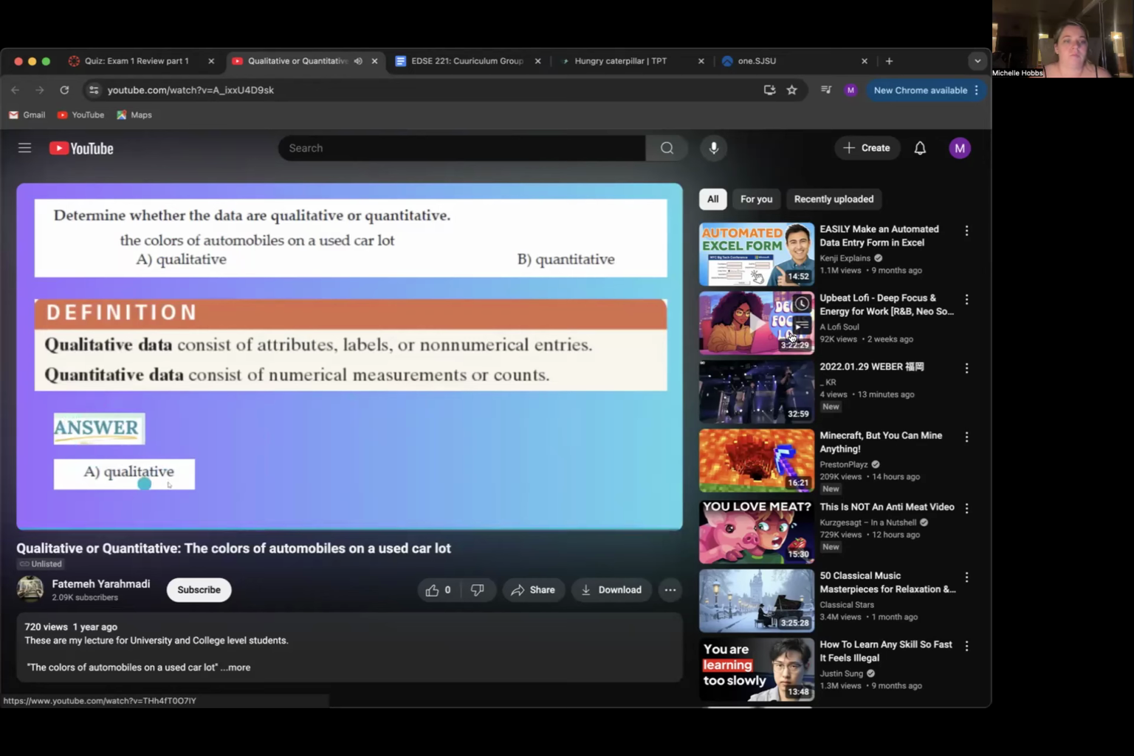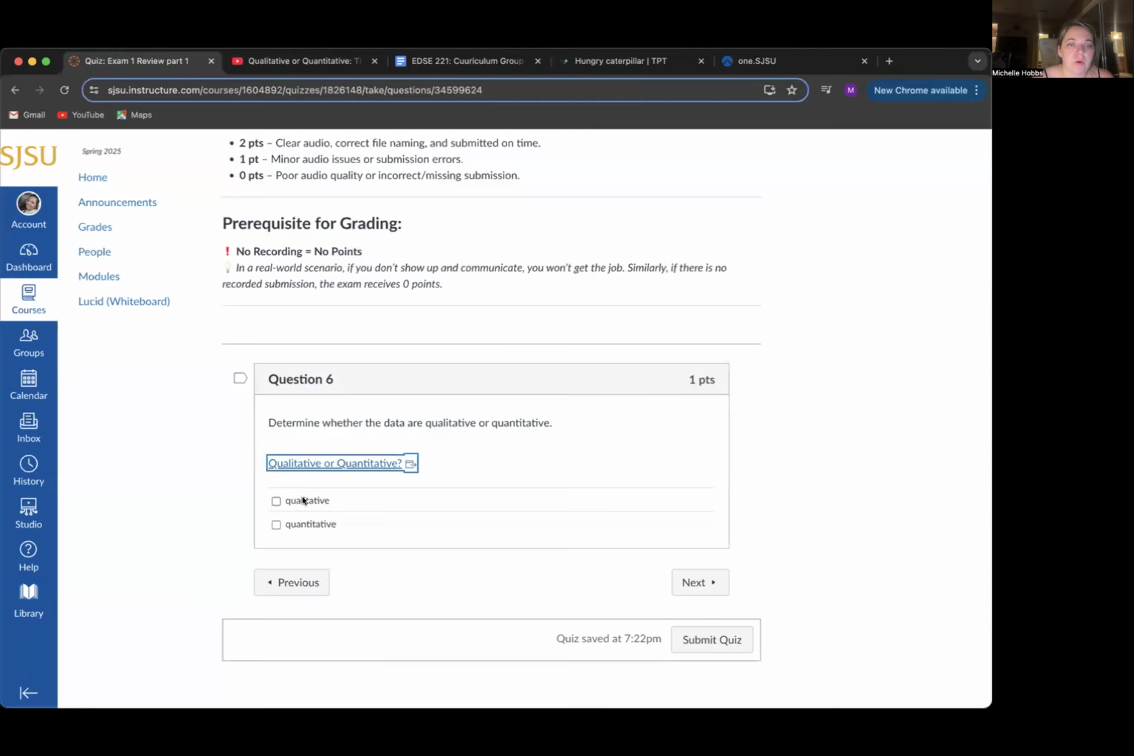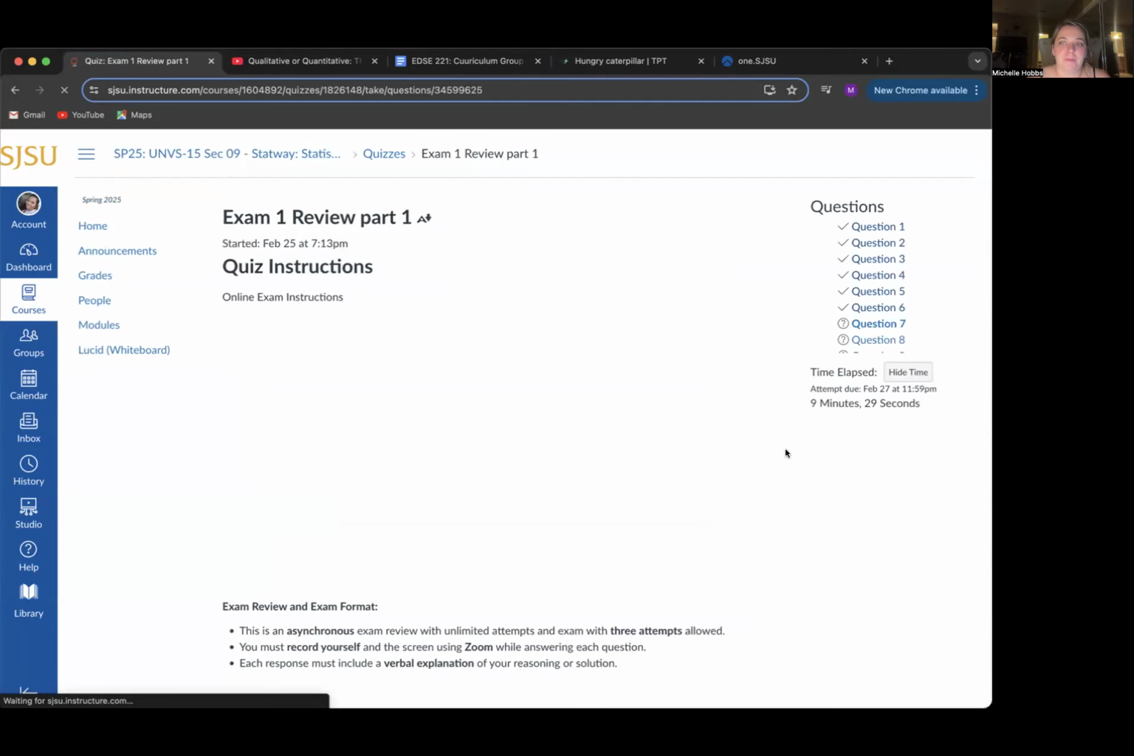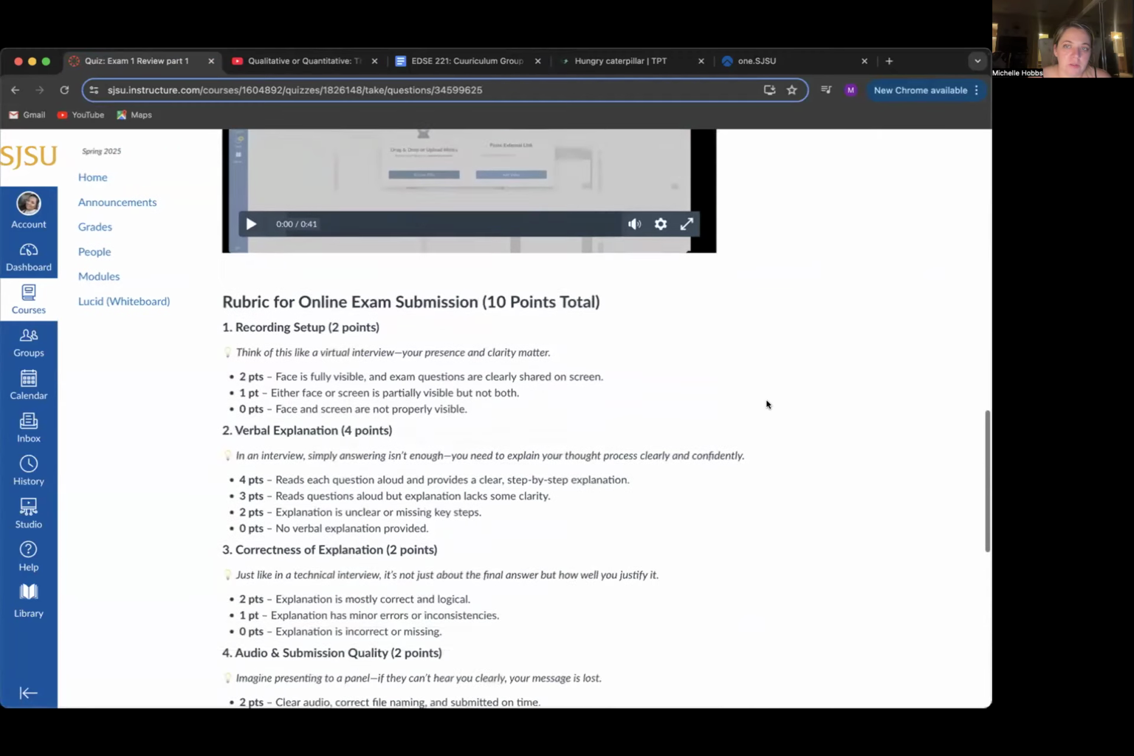The answer is going to be qualitative. Colors are all qualities, attributes. So the answer is qualitative because qualitative consists of attributes, and the colors of the automobiles are an attribute of the automobile. So therefore, I will click qualitative. Okay, on to the next question.